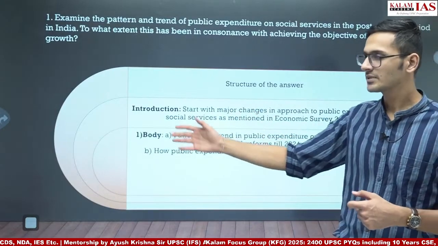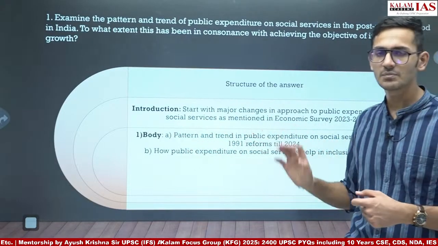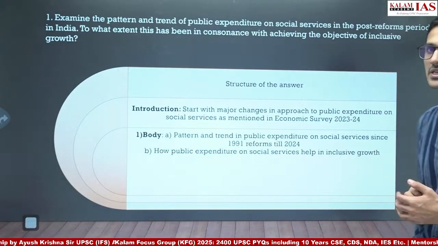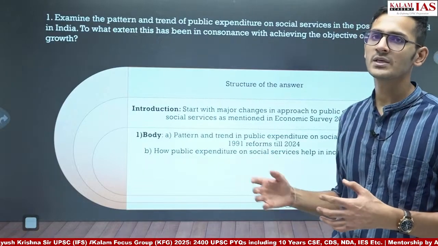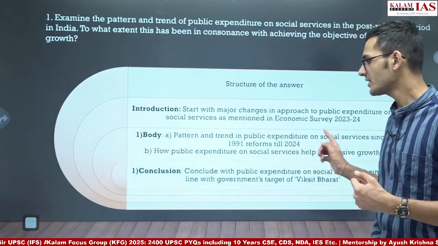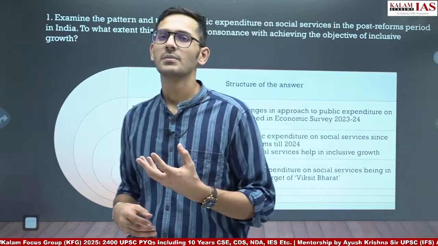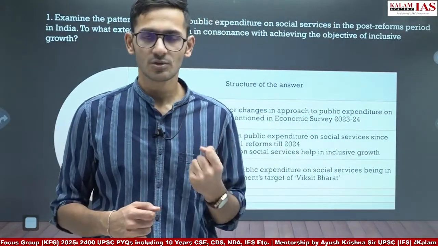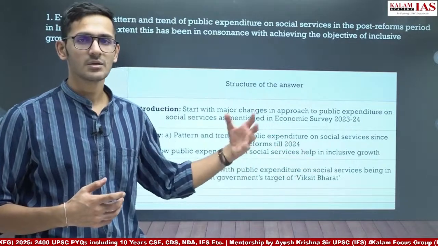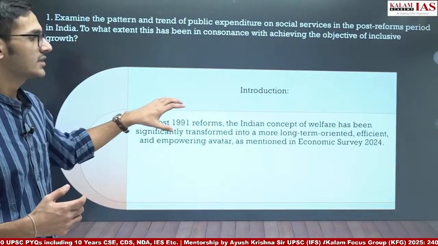After that, in the body, the first heading would be patterns and trends of public expenditure on social services in the post-reforms period. The second part would be how public expenditure on social services helps in inclusive growth. The third part would be challenges in achieving inclusive growth despite the increase in public expenditure on social services. Then we will conclude with how the changing pattern of public expenditure on social services is helping us achieve inclusive growth as well as different government targets. We can talk about the dream of Viksit Bharat by 2047. For the introduction, we can start with the post-1991 reforms.